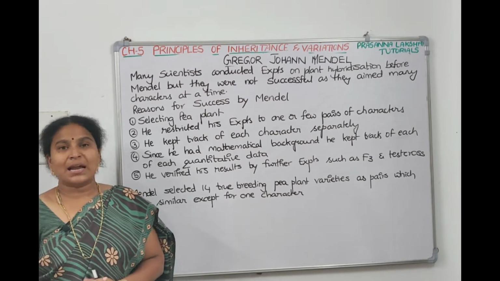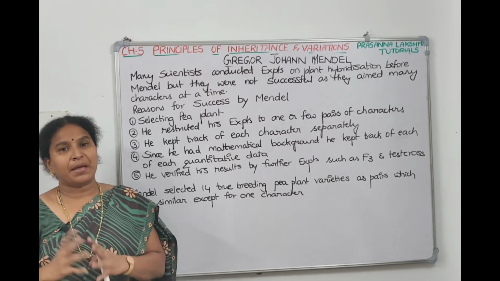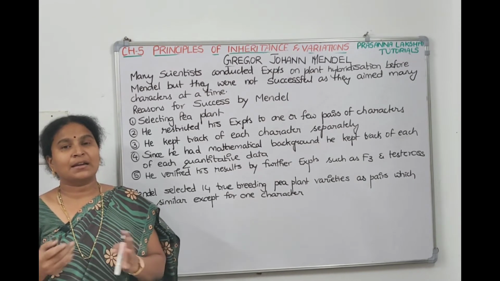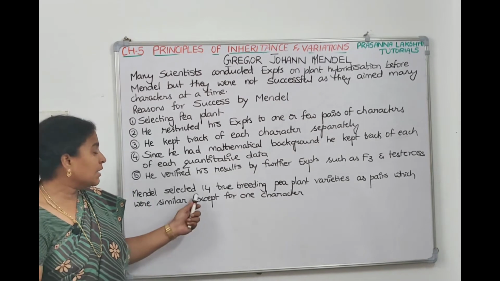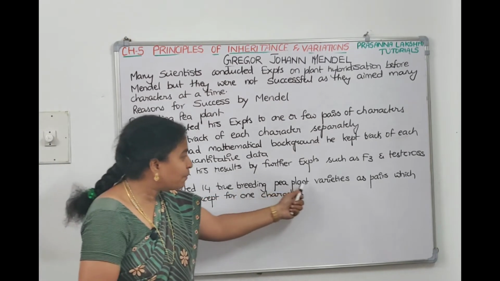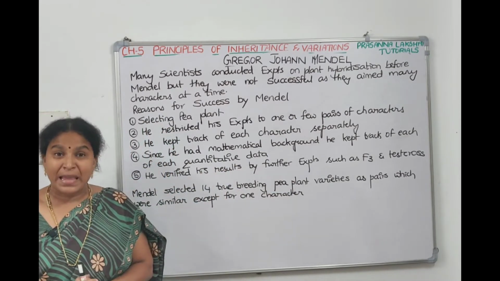Violet and white is another pair. Round and wrinkled is another pair. Yellow and green is another pair. Full and constricted is another pair. Means how many varieties you will get? 14. Mendel selected 14 true breeding pea plant varieties as pairs.